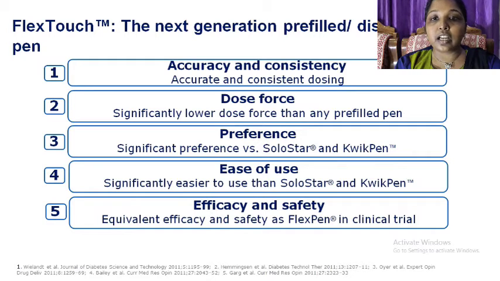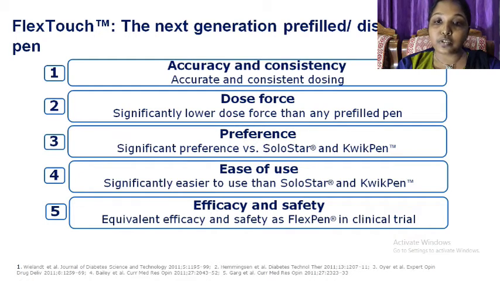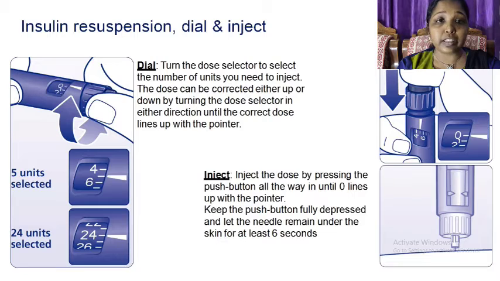The characteristics are accuracy and consistency, that is accurate and consistent dosing. Dose force, significantly lower dose force than any pre-filled pen. The preference is significant preference versus SoloStar and QuickPen. Ease of use, significantly easier to use than SoloStar and QuickPen. Efficacy and safety is about equivalent efficacy and safety as FlexPen in clinical trials.